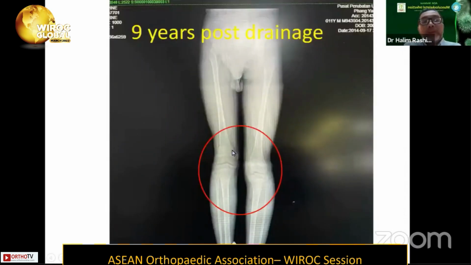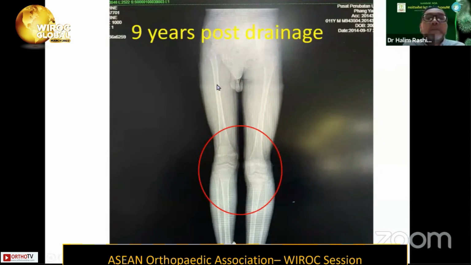As we followed up this patient further, this is 9 years after the drainage, and you can see this patient in this long leg radiograph. There's a limb length discrepancy between the right lower limb and the left lower limb. I think this patient was last seen about 2 years ago at the age of 12 years old, and he has about a 3 centimeter limb length discrepancy. However, the range of motion is quite acceptable.